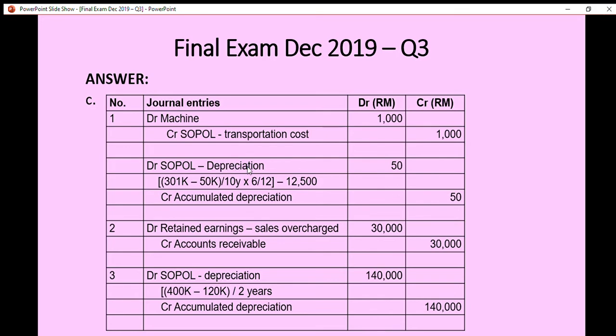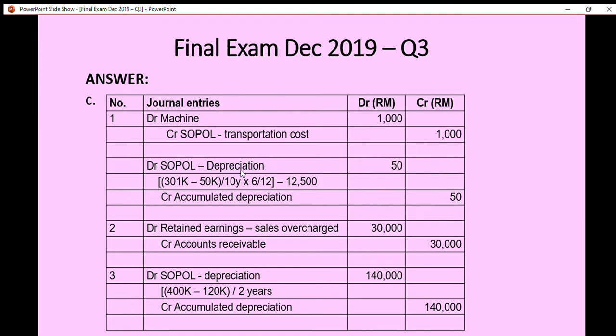Since the machine was acquired during the current period and has been used for 6 months only, we have to apportion it into 6 over 12 months.